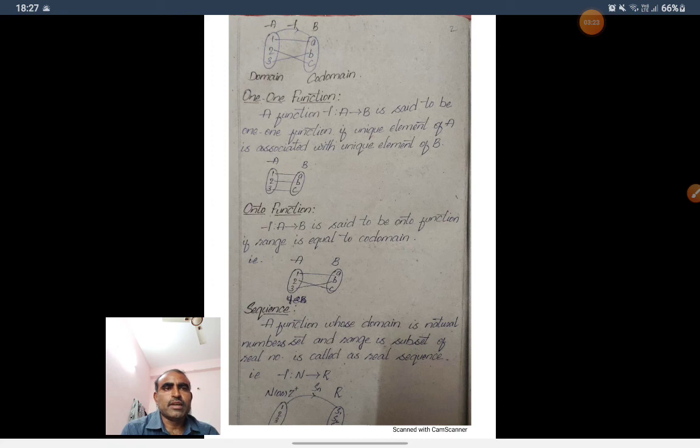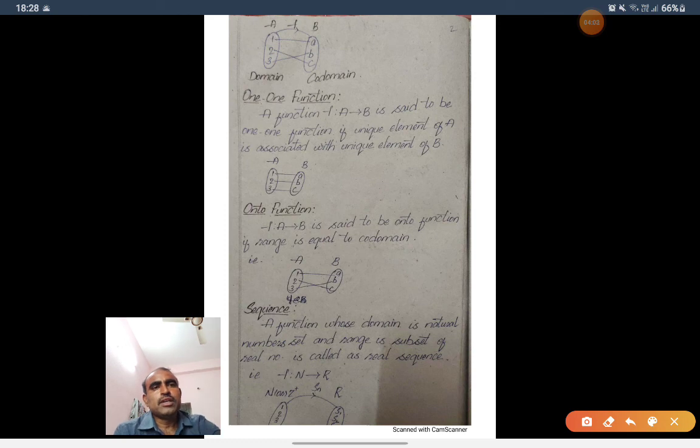Onto function. f from A to B is said to be onto if range is equal to codomain. Here range is the set of all images of elements of A. So if range is equal to codomain, then we say that it is an onto function. Otherwise, we define it like this: if every element of B has at least one preimage in A, then that function is called an onto function.